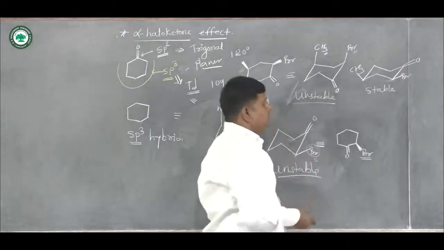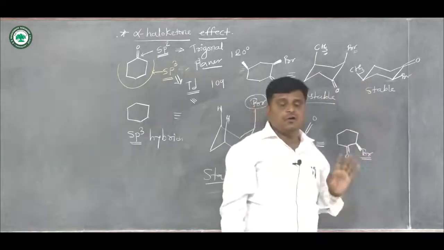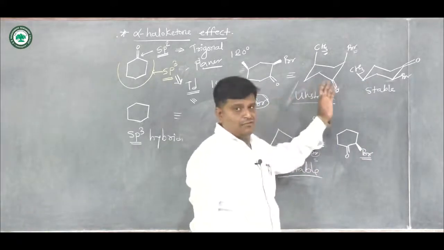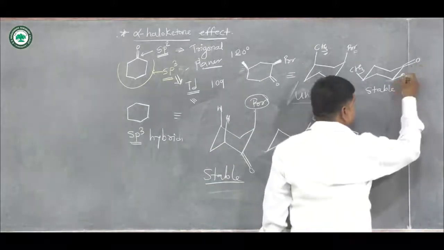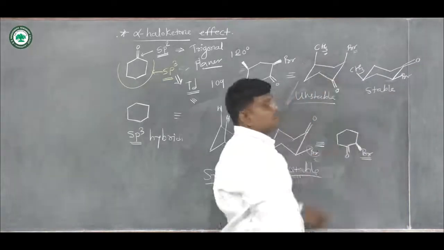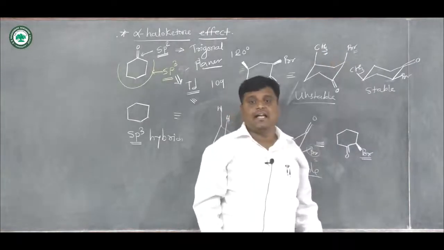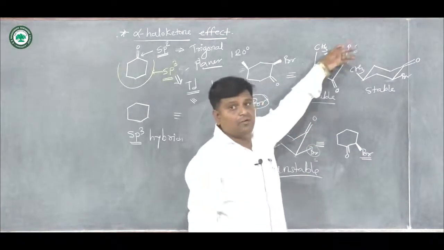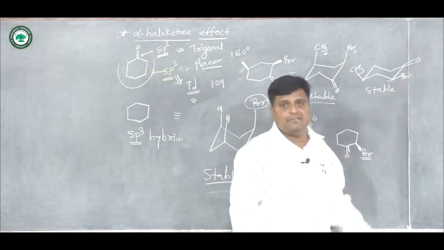Okay, so remember this thing: whether or not this is the alpha haloketone effect, the interaction or repulsion between these two groups is less as compared to the repulsion when methyl and bromine are both at the axial position, so there is more repulsion than the repulsion between carbonyl and bromine when the bromine is present at the equatorial position.